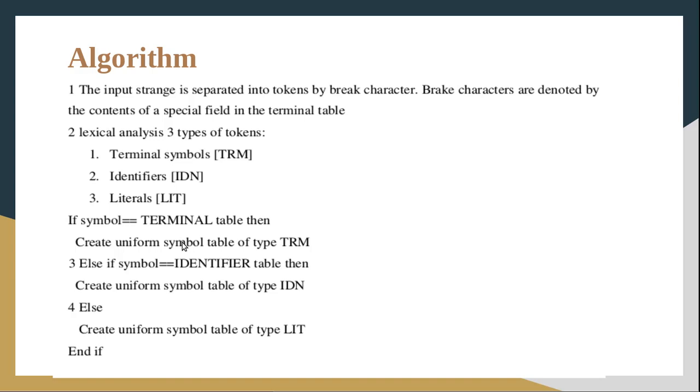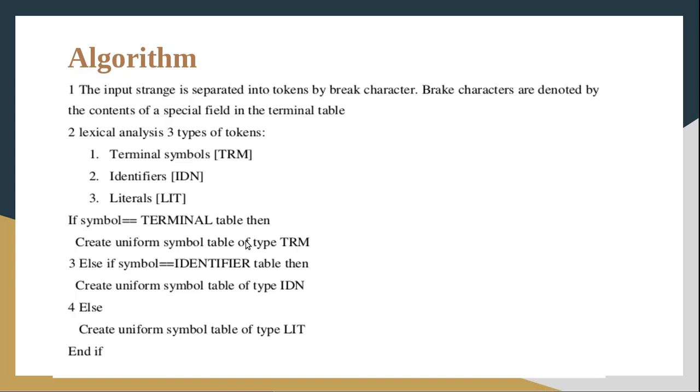So we are reading token by token from the source program, and first we check that token in the terminal table, a permanent database containing the terminal symbols. If we can find a match in the terminal table, which means the token is a terminal symbol, we can add an entry into the uniform symbol table.